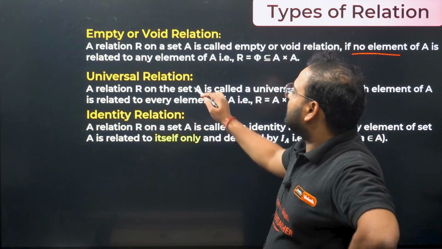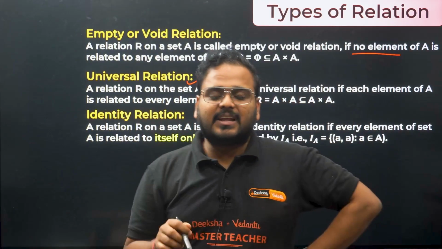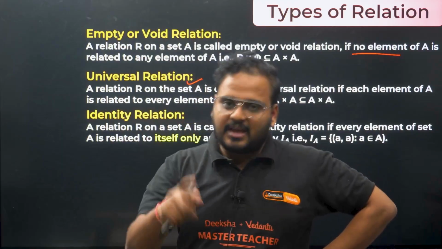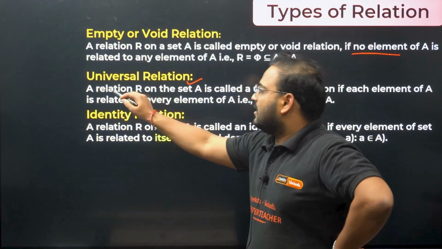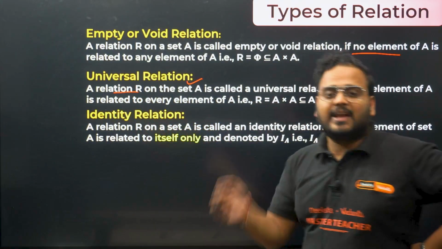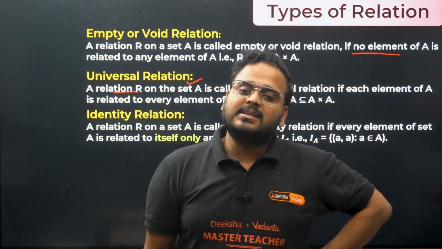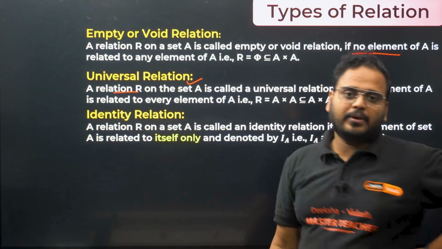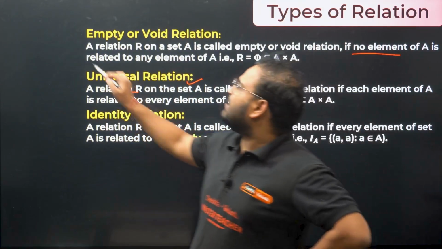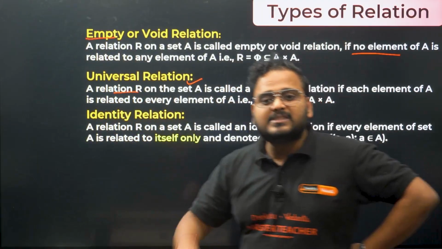Next is the universal relation, when each and every element of the set A is related with every other element of set A. If you are talking about a universal relation, a relation R defined on the set A, where every element of set A is related to every element of set A, that type of relation is called a universal relation. Okay, they're very simple. The two extremes: none, everything. The first one means none, the second means everything.